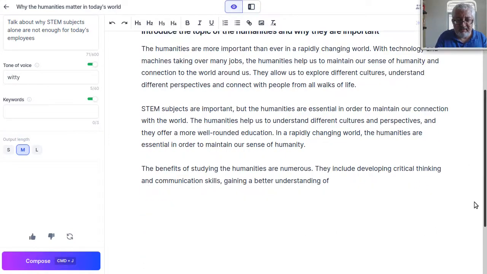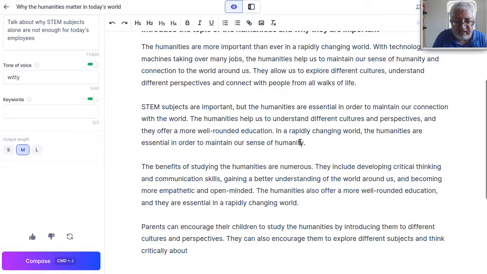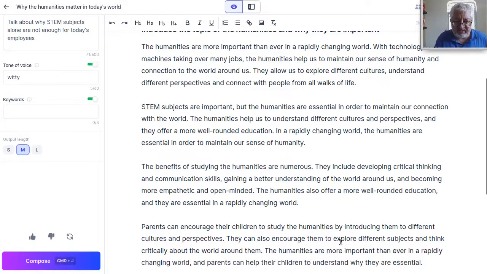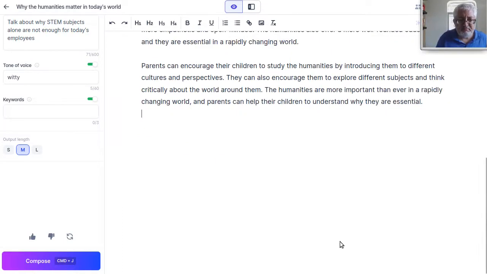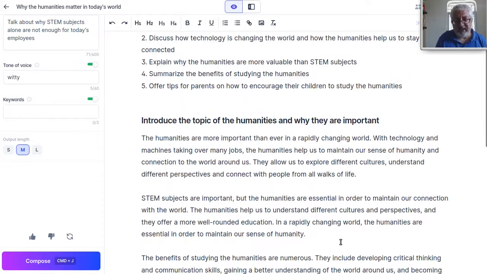So the second paragraph is also a little bit of fluff here, but let's continue. The benefits are numerous. They include developing critical thinking, gaining a better understanding, and becoming more empathetic and open-minded. And now comes the parents. The parents can encourage the children to study humanities. So you get some idea of how this works and how you could produce some kind of text.